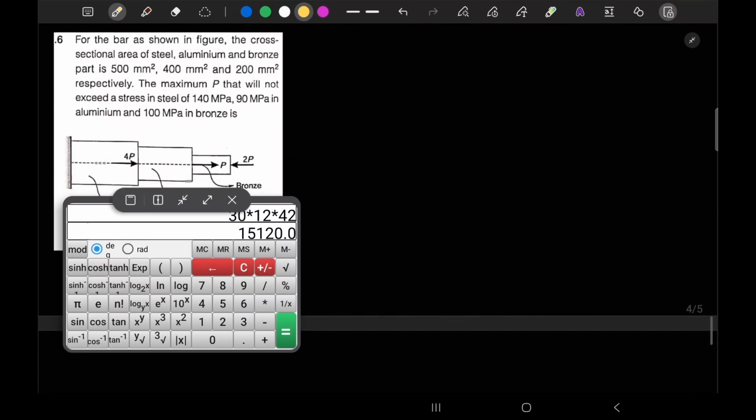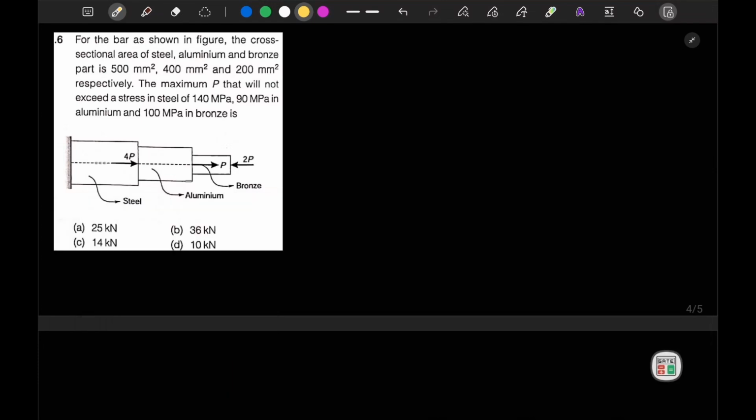Okay, so in question number 6 it is mentioned that for a bar as shown in the figure, the cross section areas of steel, aluminum and bronze are given. Respectively, the maximum P that will not exceed the stress of steel to be 140 megapascal, 90 megapascal in aluminum and 100 megapascal in bronze. So let's first calculate the least value of P such that these allowable stresses will be obtained.